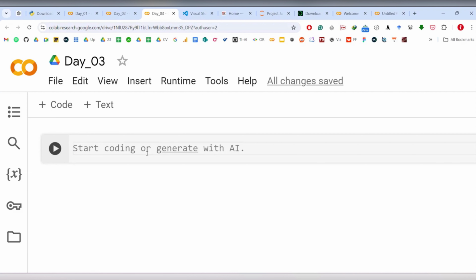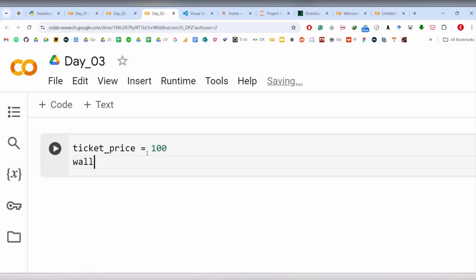Use lowercase completely, and if you have two words, separate them by an underscore like this. So ticket price. Let's say ticket price is 100 rupees, and my wallet size is, okay, so let's make ticket price 90 rupees, isn't it? And my wallet size is 100. Okay, and now let's run it.